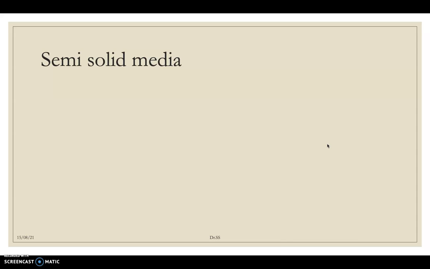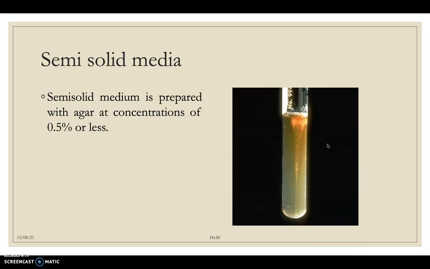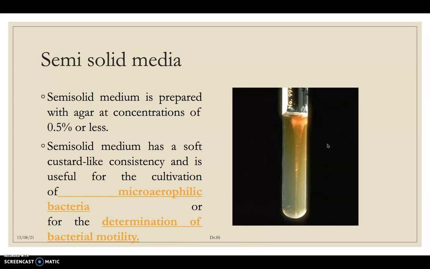Okay, so semi-solid media. Semi-solid media is in between solid media and liquid media. In the liquid media we add 0.5% agar concentration or less, whereas in the case of solid media we add 1 to 1.5 or 2% of agar. In semi-solid media we add only 0.5%. It is also used for the identification or cultivation of microaerophilic bacteria, and also for identifying the motility of the organisms, observing the movement of the organisms with the help of this semi-solid media.